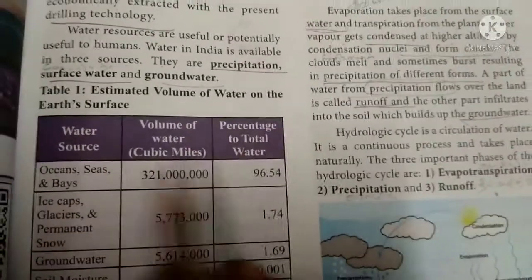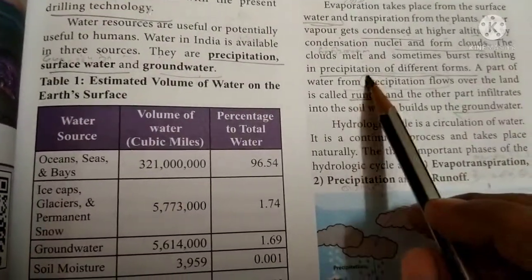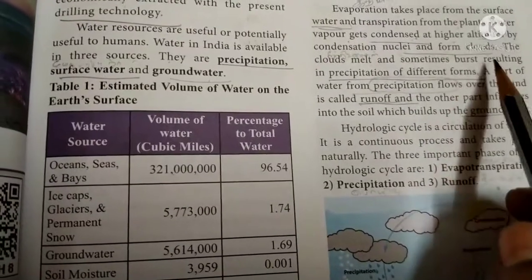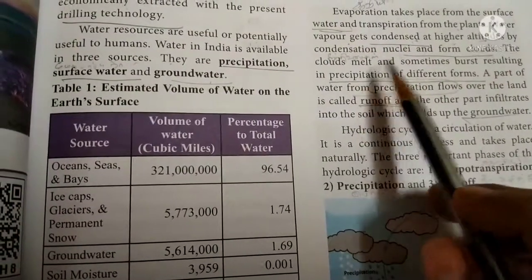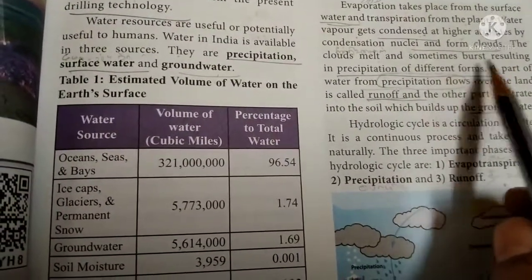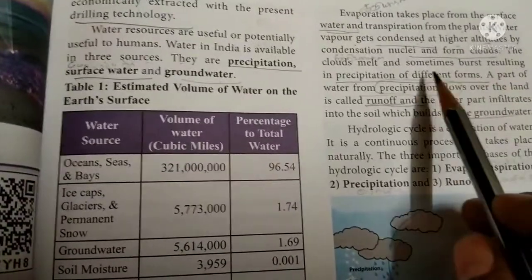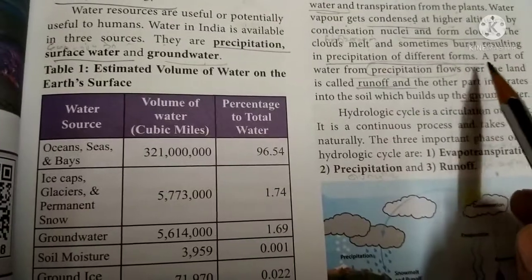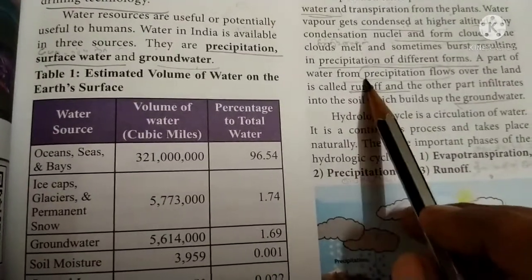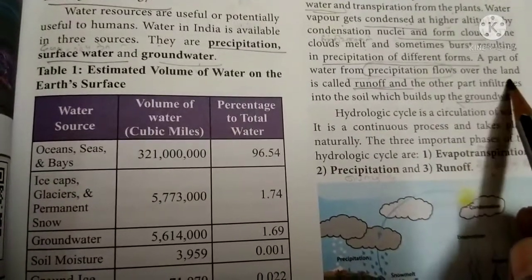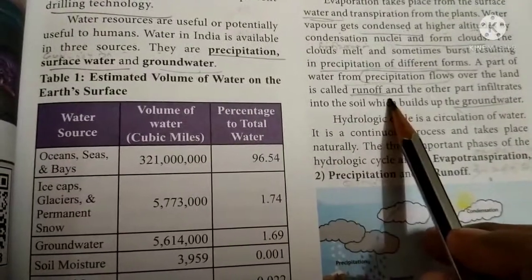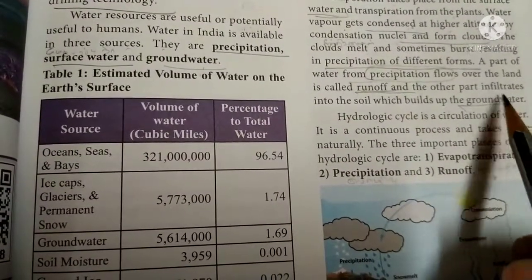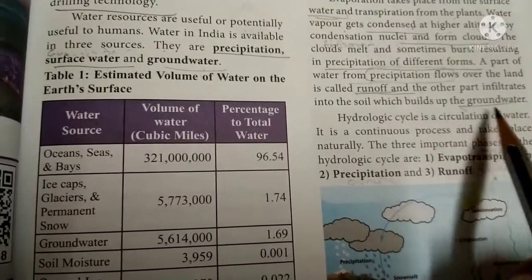The clouds melt and sometimes burst, resulting in precipitation of different forms. A part of the water from precipitation flows over the land, and it is called runoff, and the other part infiltrates into the soil, which builds up the groundwater.